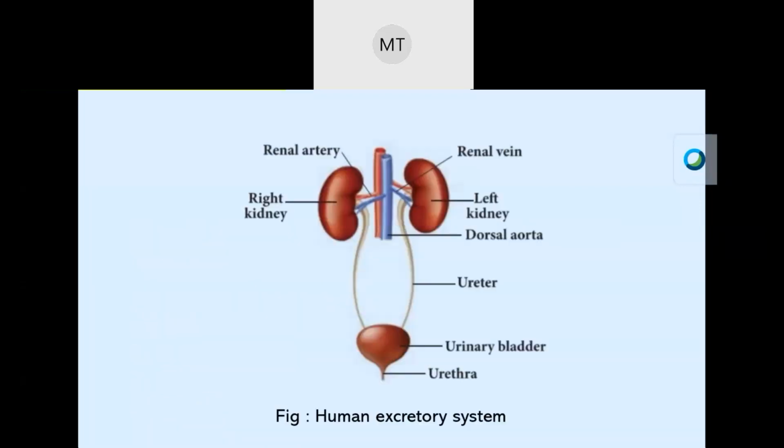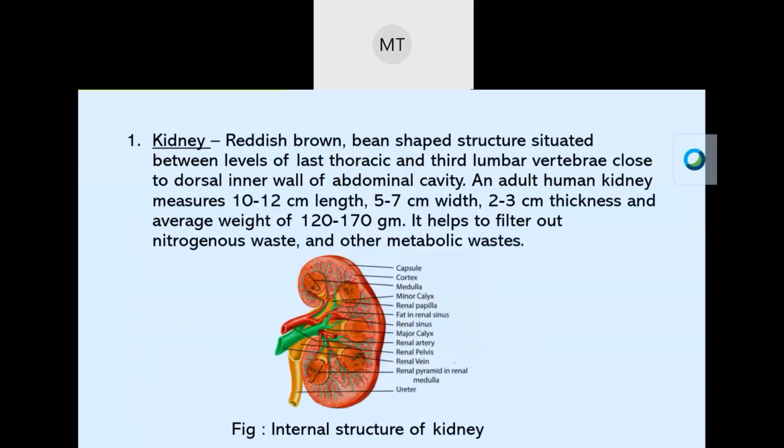This is the figure of the human excretory system. The first is kidney. Kidneys are dark-brown, bean-shaped structures situated between the last thoracic and third lumbar vertebra, close to the dorsal inner wall of the abdominal cavity. In an adult human, a kidney measures 10 to 12 cm in length, 5 to 7 cm in width, 2 to 3 cm in thickness, and has an average weight of 120 to 170 grams. It helps to filter out nitrogenous wastes and other metabolic wastes.